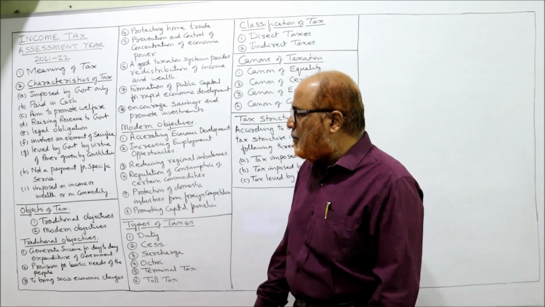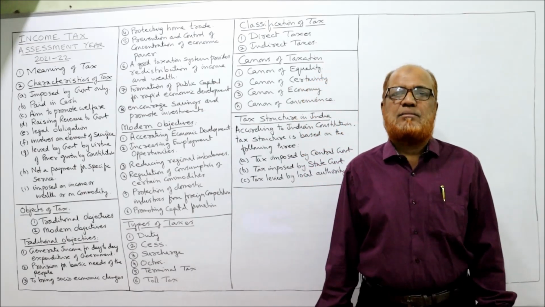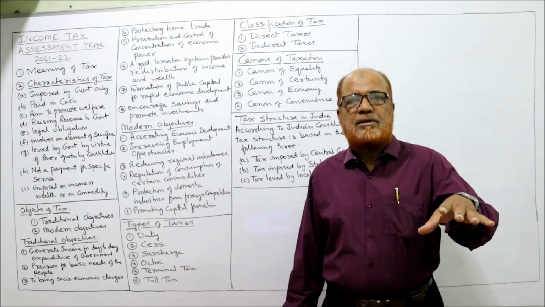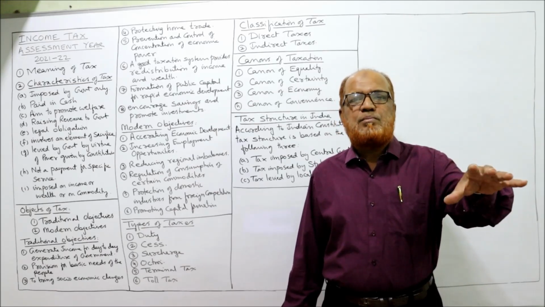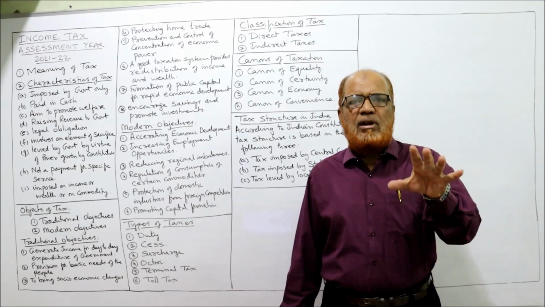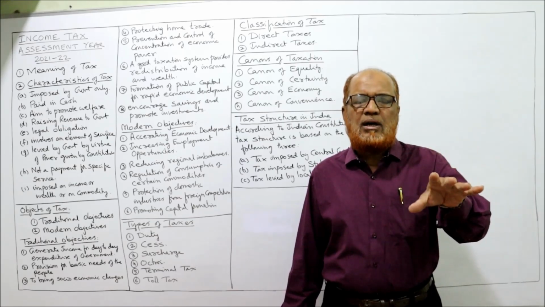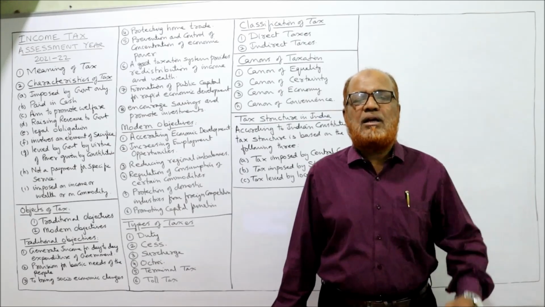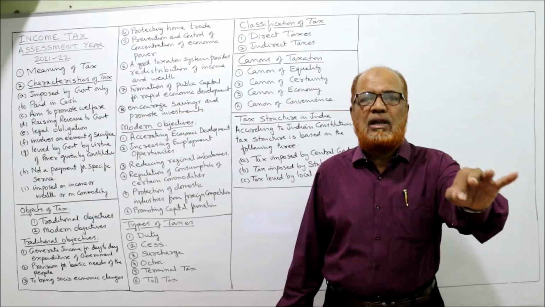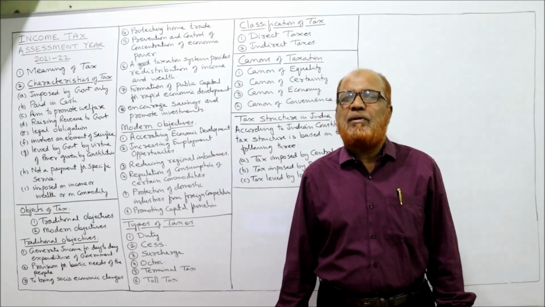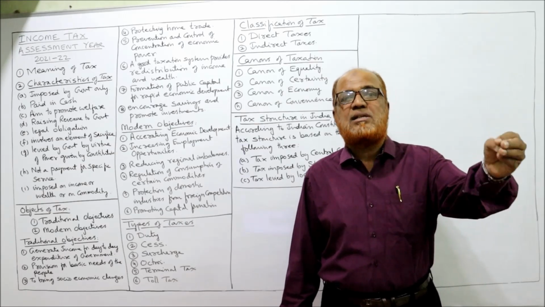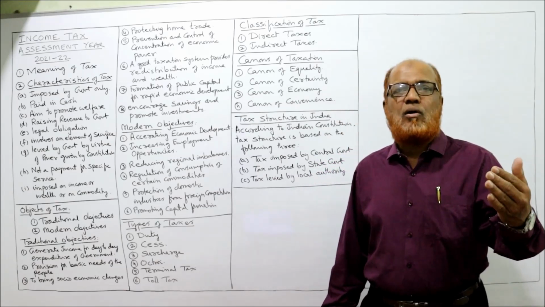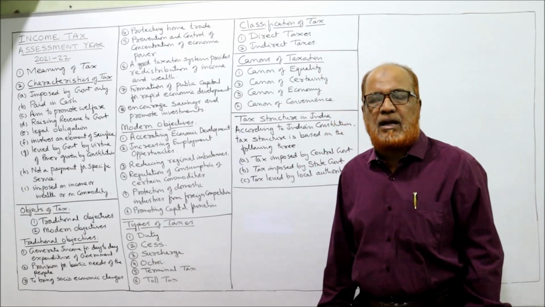Next one, not a payment for a specific service. When tax is paid, it is not for a specific purpose, but for the common purpose. The government can spend the money on its priority basis. The people, by paying the tax, cannot demand that their money should be spent in a particular way, otherwise they will not pay. No, the people will not have that right. The people have to pay the tax. The government will decide, and the people can ask the government to give an explanation about its expenditure.